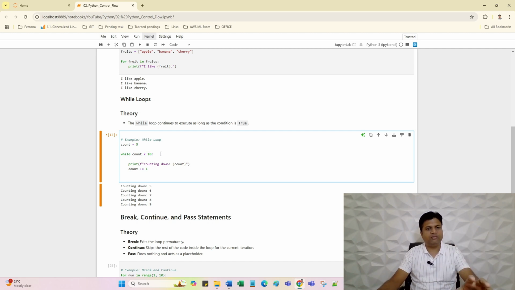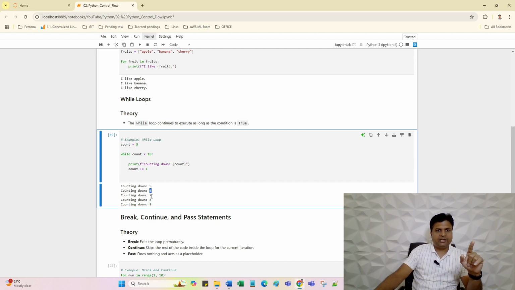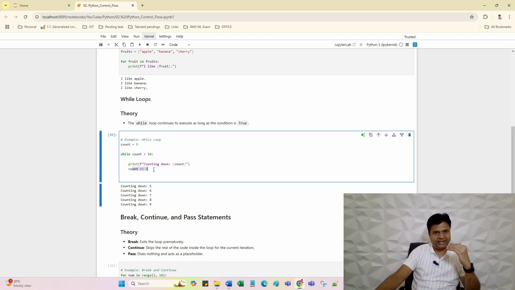Once this condition is false, control will come out from the loop. So let me run this code. Here count is 5, then 6, then 7, then 8, then 9. Printing is going on, but once the count value became 10, control came here, checked 10 is less than 10, the condition is false, and control came out from the loop.